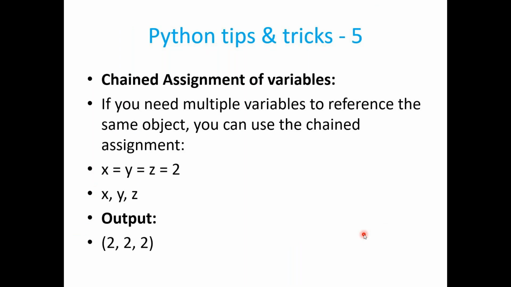So this we have already seen, chain assignment of variables, where you have defined the same value to multiple variables in a single line. X, Y, Z equal to 2. All of those will have the same value. This is called chained assignment of variables.